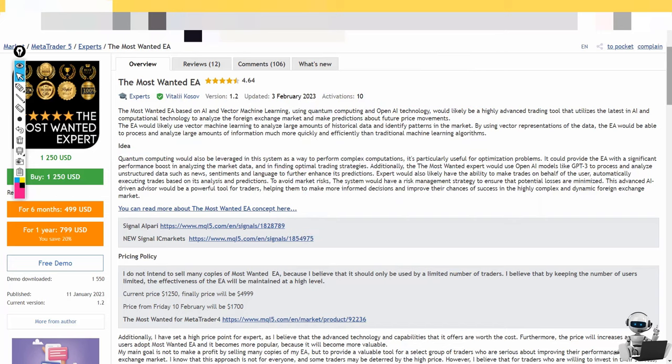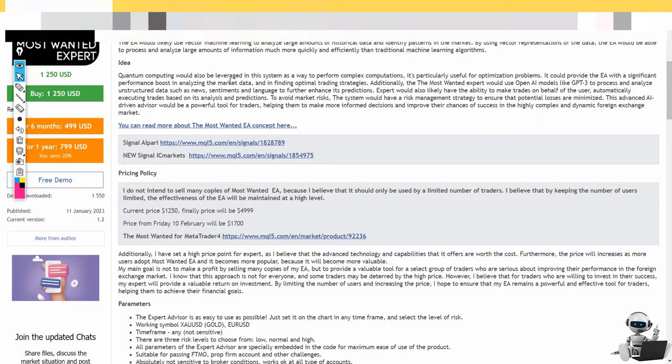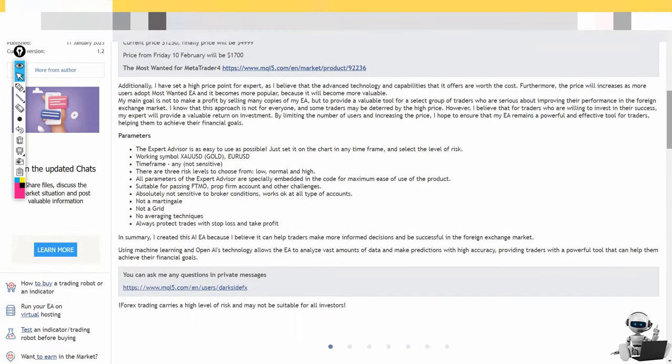And it tells you about the quantum computing. It will be leveraged in the system, so as to give you an optimal result. It will help the EA with significant results. So this is what he is saying, and this is automated trading. You will be hands-free, you will not do anything. We have some live results as well, but I will try to analyze them and give you my honest opinion.